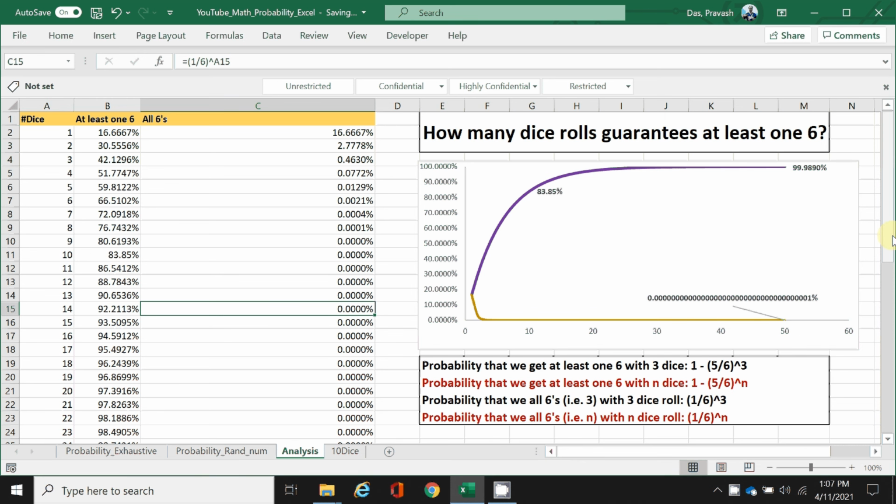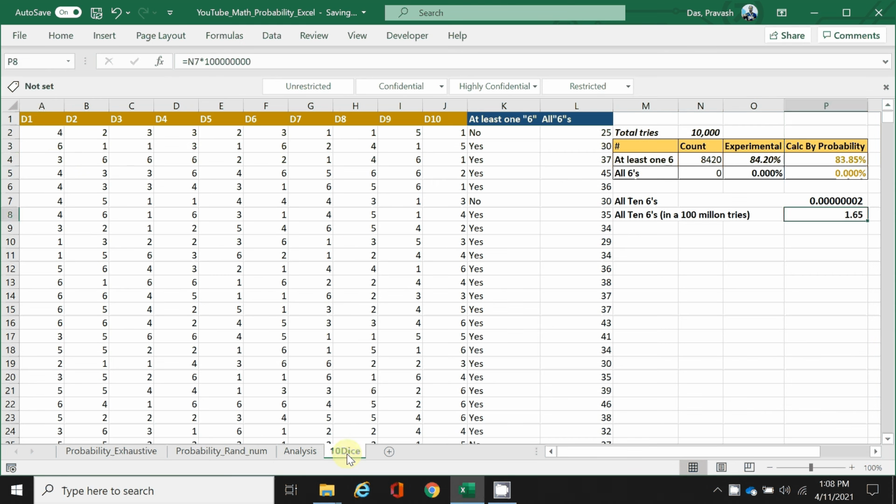Let's also try to experimentally see this. We'll roll 10 dice using the RAND function. We'll go to the next tab. Here I have 10 dice, and using the RAND function, multiplied by 6 and rounded up to the nearest integer, this gives me a number randomly between 1 to 6.